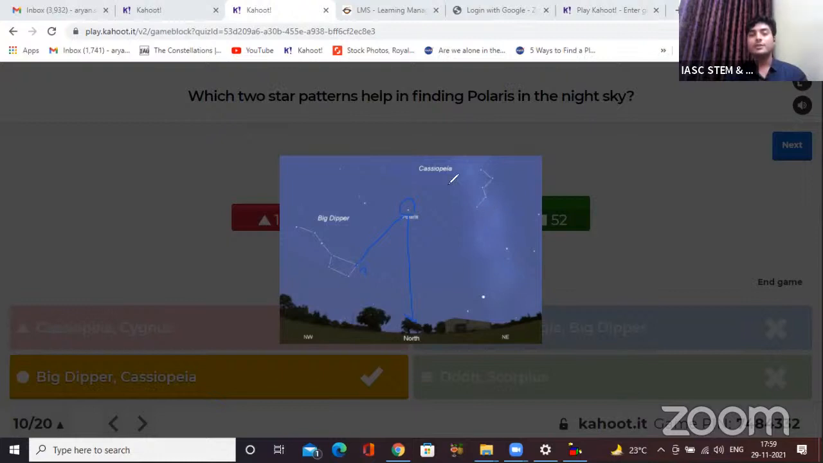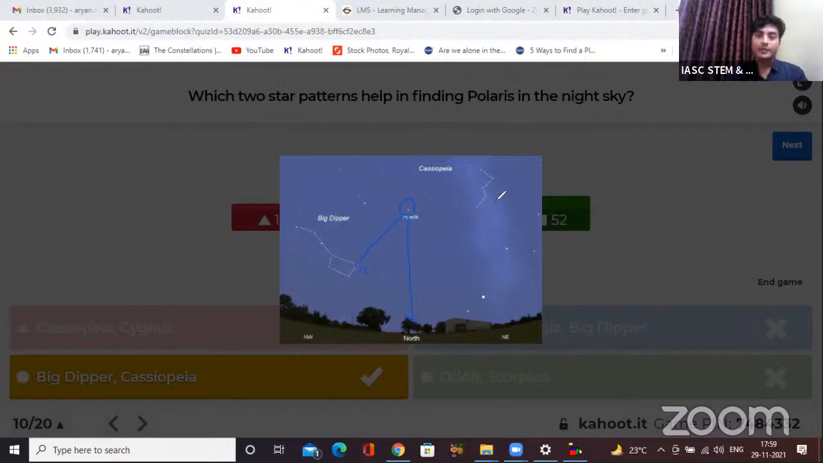While the second constellation, Cassiopeia, is also called the queen of the night sky. There is a very interesting story behind it. You can explore the story part. So it looks like a W or M in the night sky. That's how you spot it. Okay, so this is also made up of bright stars. You can spot it easily.